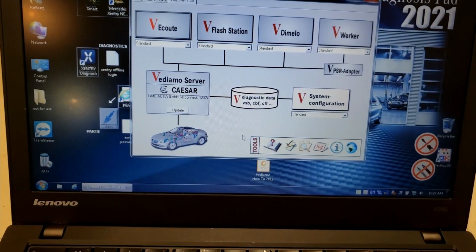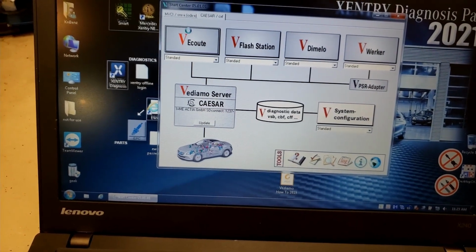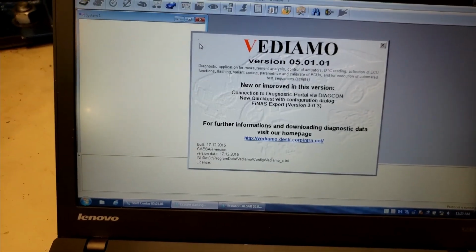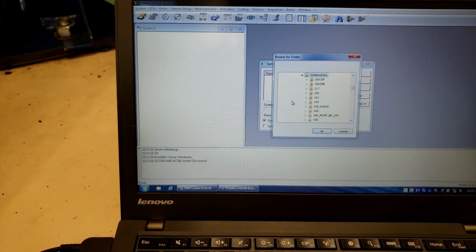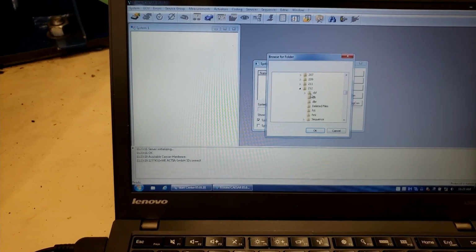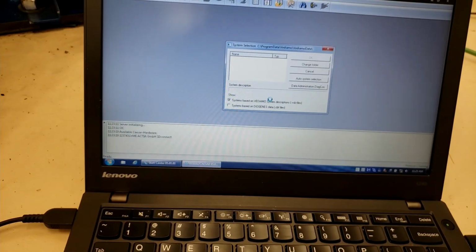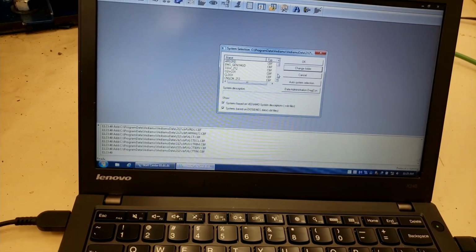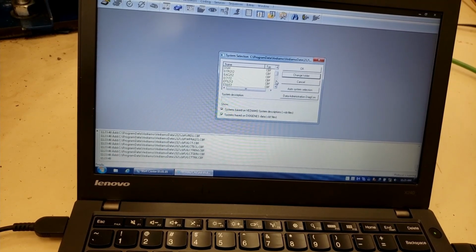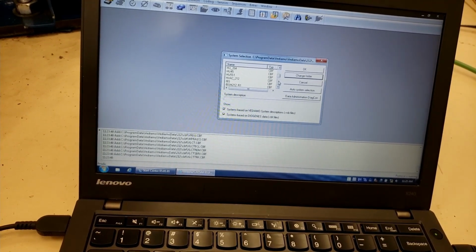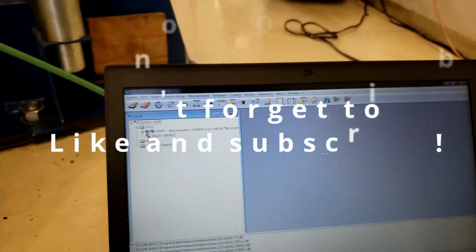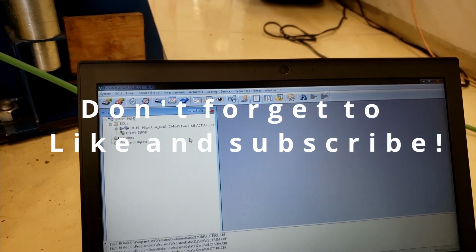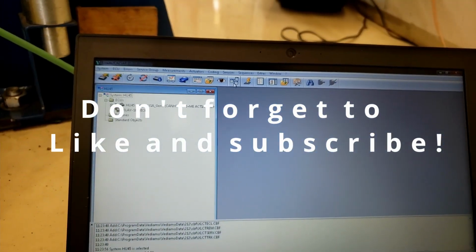So we've started up Vediamo. I'm gonna go to Input. I'm gonna let it load for a second. Alright, so we're going to go down to HU45, which is my head unit. Click OK. It's loaded. I'm going to make sure we can get into it. We're in. Coding.